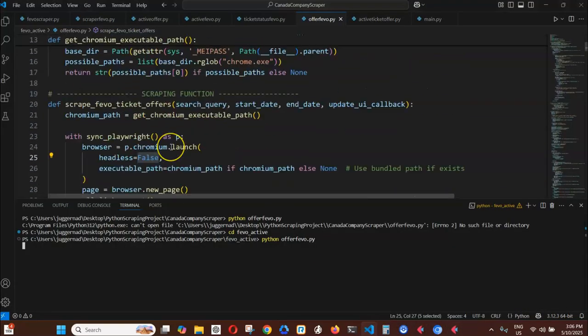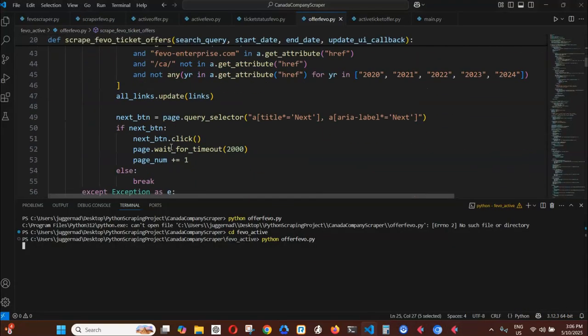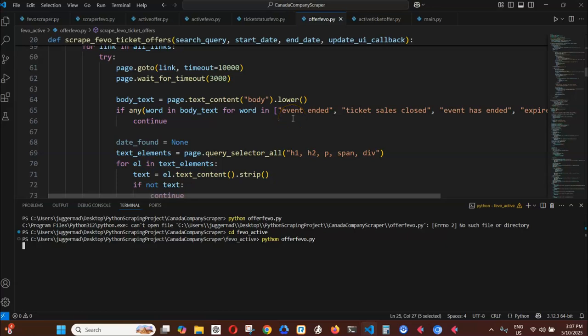As you can see here, all the 2020, 2021, 2022, 2023, 2024 will not be scraped or grabbed. All the links associated with those years will not be grabbed by this app.